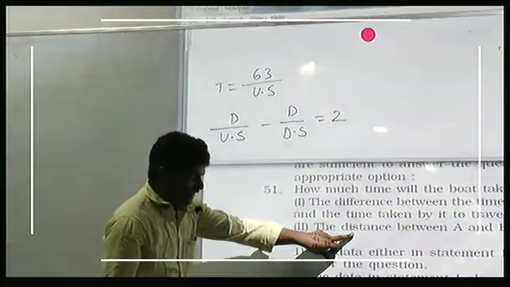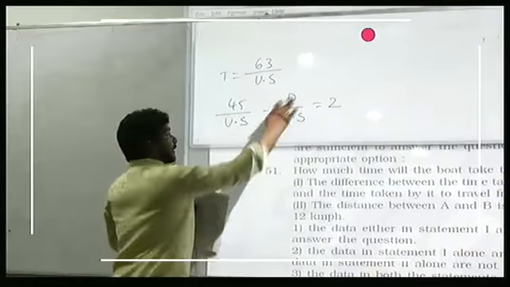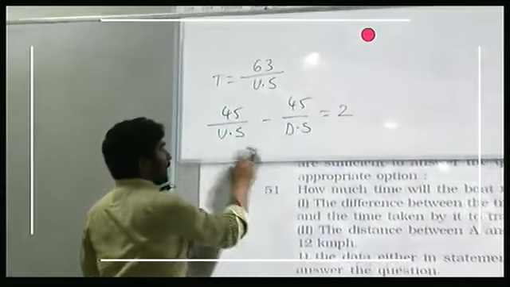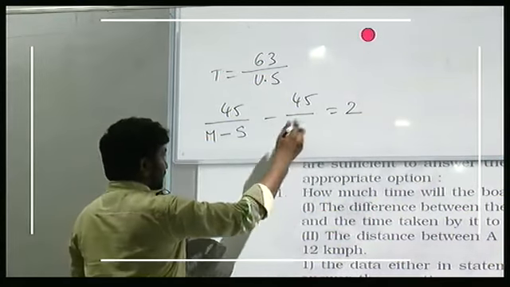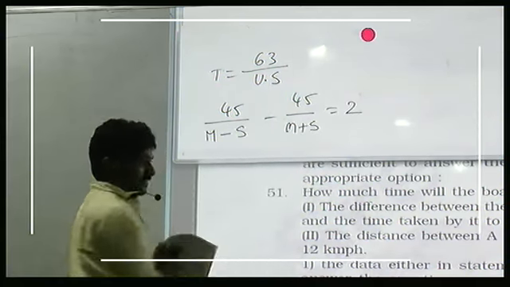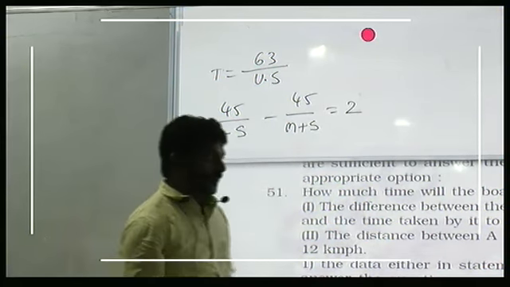And in the second information, it is given the distance between A and B is 45. So distance is 45. I am combining 1 and 2. Distance is 45. Upstream speed means m minus s. Downstream is m plus s. And you are given the stream speed also.